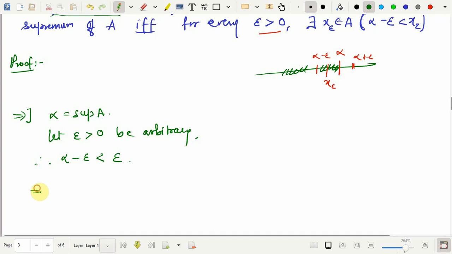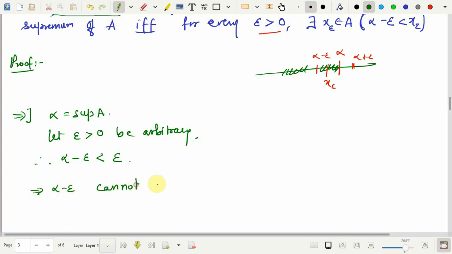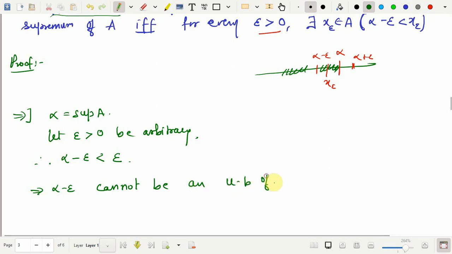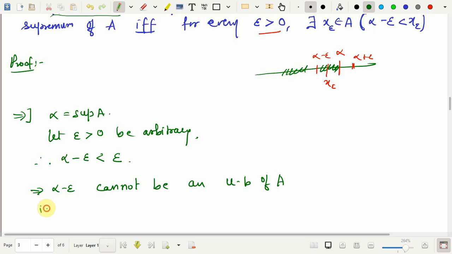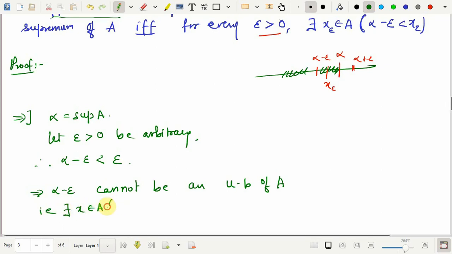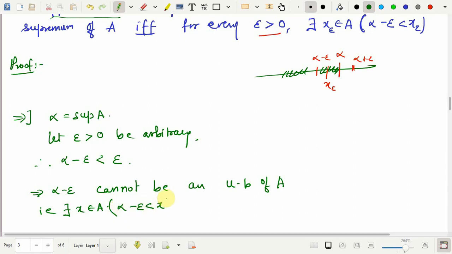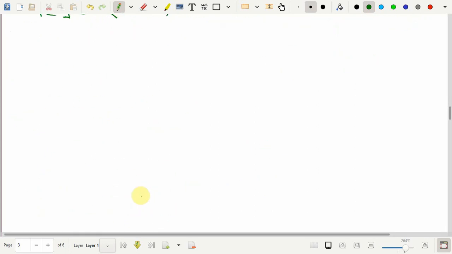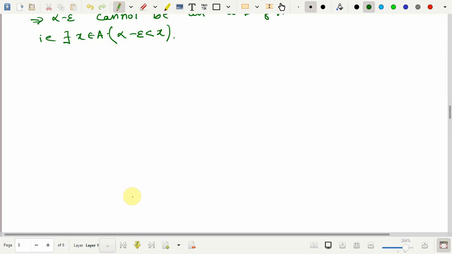And this would say that alpha minus epsilon cannot be, by the previous theorem, an upper bound of A. That is, there exists x in A such that alpha minus epsilon is less than x. So, that proves the first part. Now, because this implication is very easy, now we prove the converse.